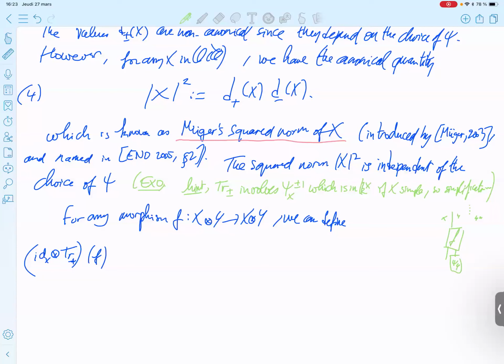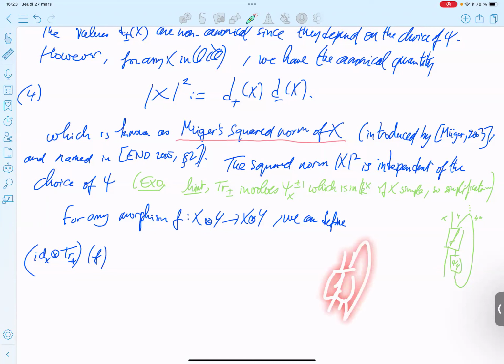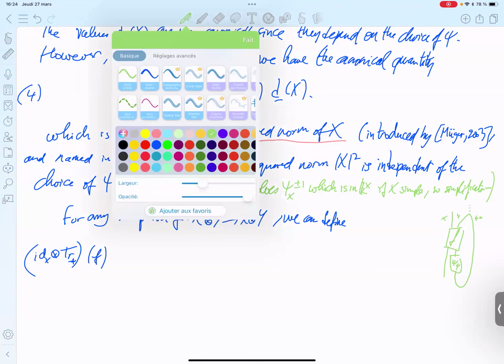And here the right trace is only for the y component, and for the left component, you put identity. It's a variation, because the previous trace defined before puts everything together with the good natural isomorphism, and here you only care about one part.